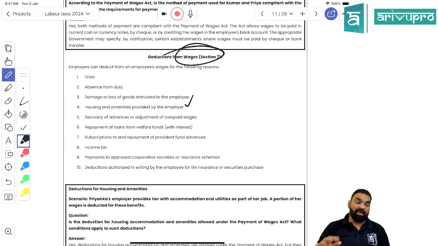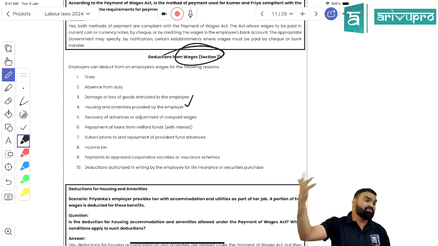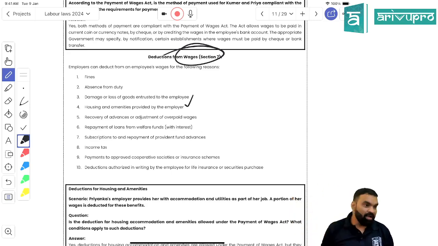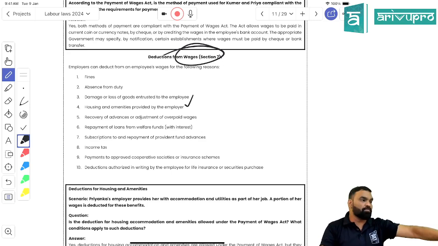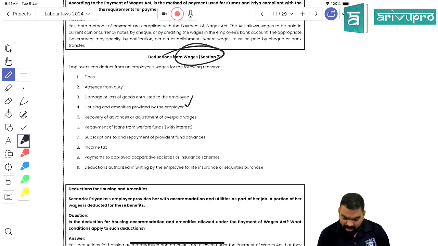Generally here in India, every public issue is a subject of oversubscription. 10 times, 20 times, 30 times, 50 times. So if you are applying as the public, you are not going to get the allotment. But if you are applying for ESOPs, it is sure that you are going to get the allotment. Got my point, students? So the employee will get the benefit of overvaluation. Is it clear? If you have subscribed for ESOP, you have to make the payment, although at a concessional price, but you have to pay, right? As you have to pay that concessional price, it can be deducted from your salary. Got my point, students? Is it clear?